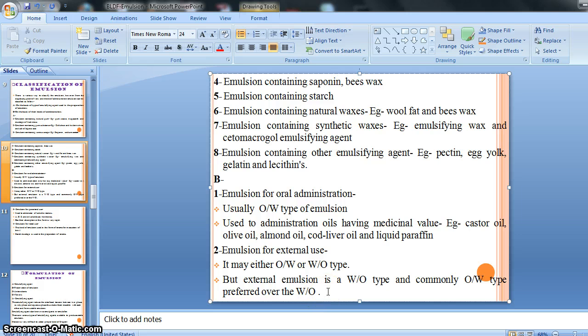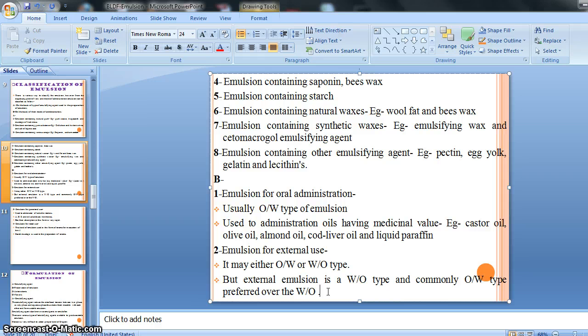Many external preparations are made up of water in oil type, that is our creams, lotions, cold cream, facial cream, right?